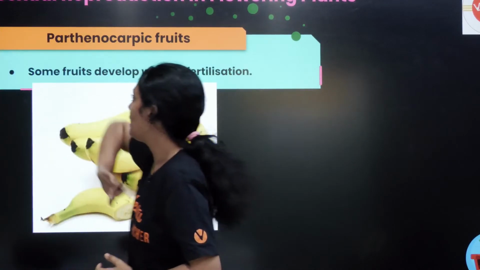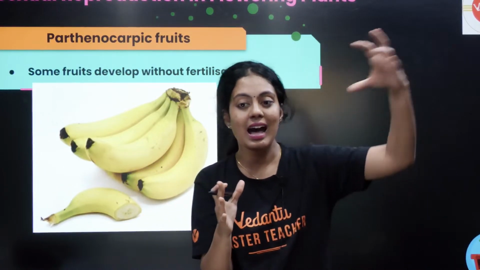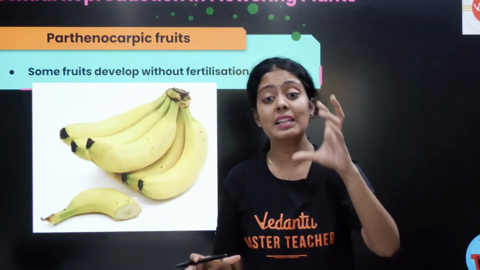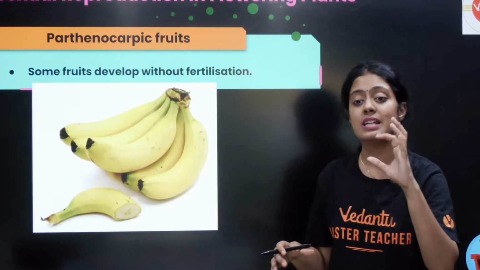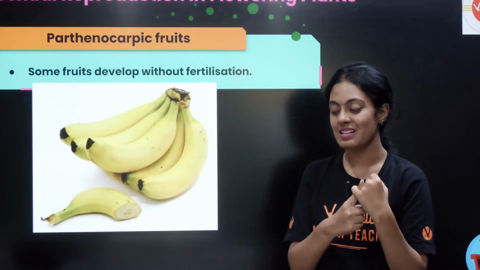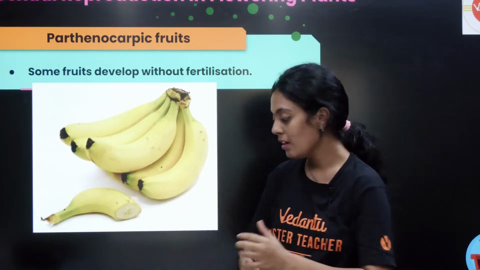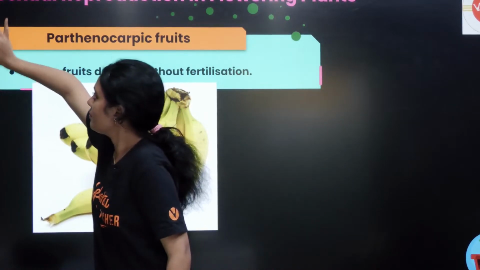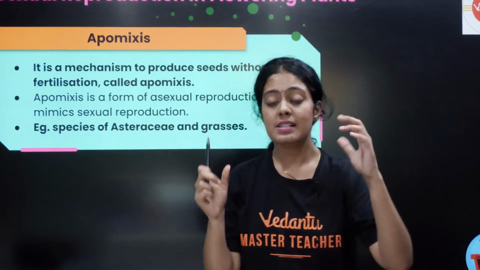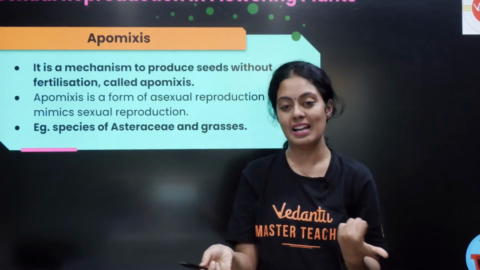Okay, the next one, parthenocarpic fruits. Parthenogenesis occurs in animals, the development of an organism without fertilization. Parthenocarpic means some fruits develop without fertilization, and they will not have seeds. That is what we call parthenocarpic. Example, banana. Next, we are coming to the end of the chapter, apomixis. See, parthenocarpy is the development of fruit without fertilization.